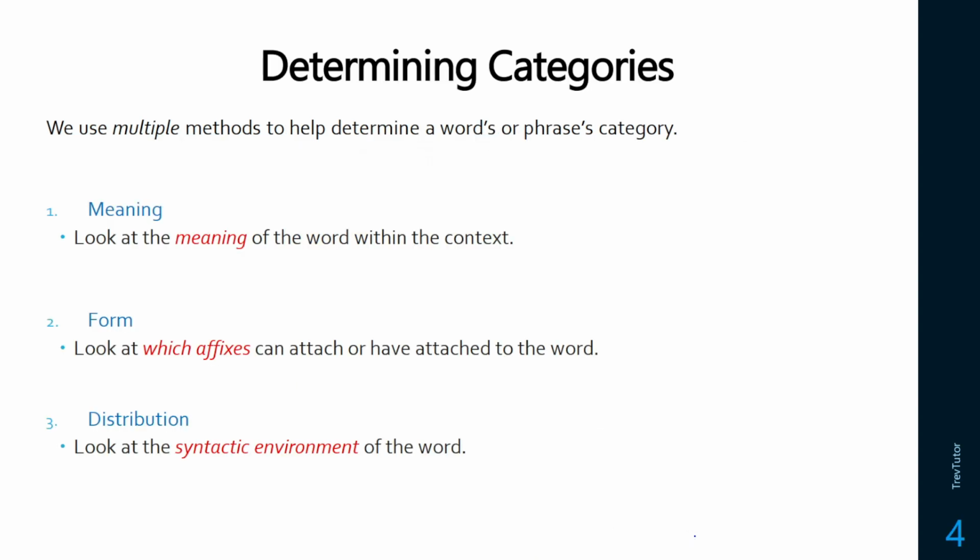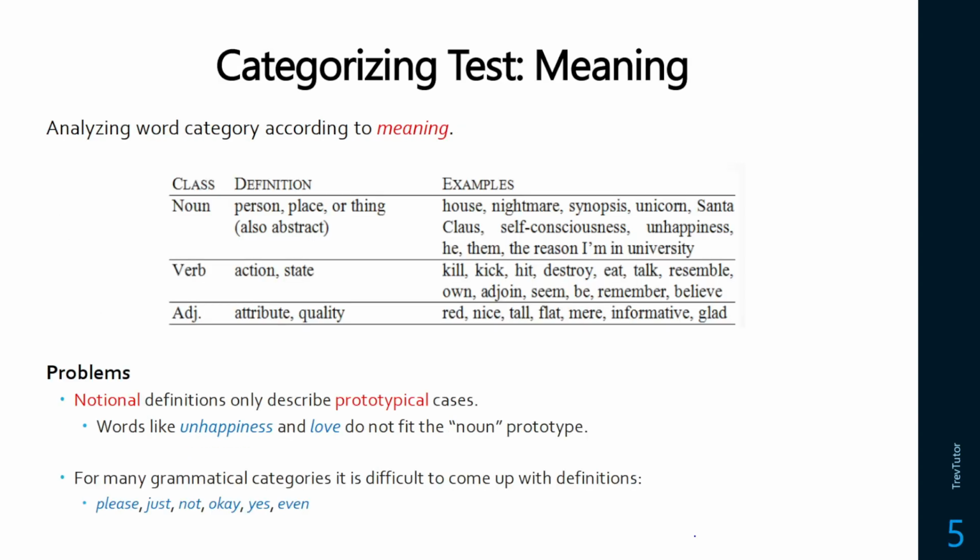But first, how do we determine a category? You might be thinking meaning, because that's typically what you learn in school. Noun is a person, place, or thing. That's great, but there's going to be problems. We need to take a look at meaning, form, and distribution. What is the meaning? What can attach to the word? In other words, what form does the word take? And where does it appear? All three of these things are crucial.